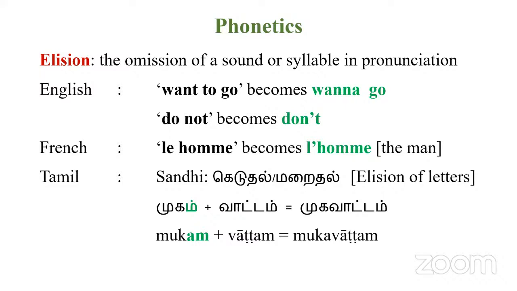We have two words, mugam and bottam, and we combine them into a compound word. But in the compound word, a sound is missing, elision of letter. For instance, in mugam, the m sound is here, and this sound vanishes in the result. So mugam plus bottam becomes mugabottam. That sound is deleted. So this is also elision.